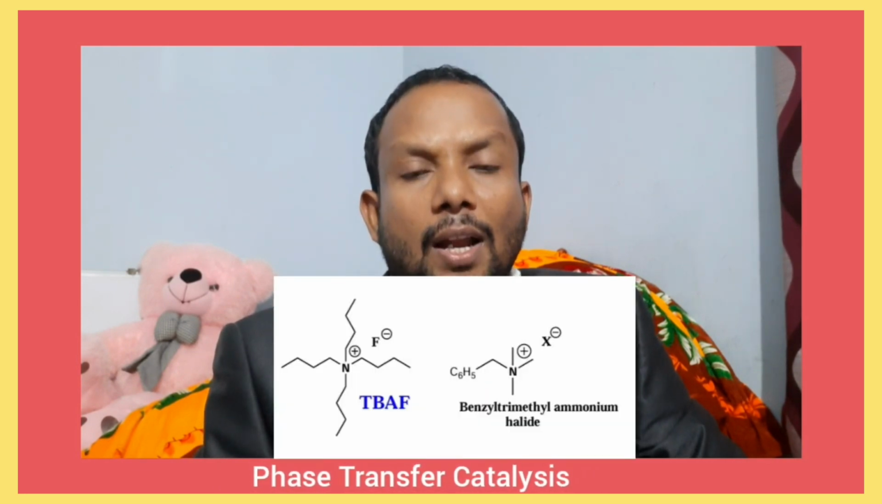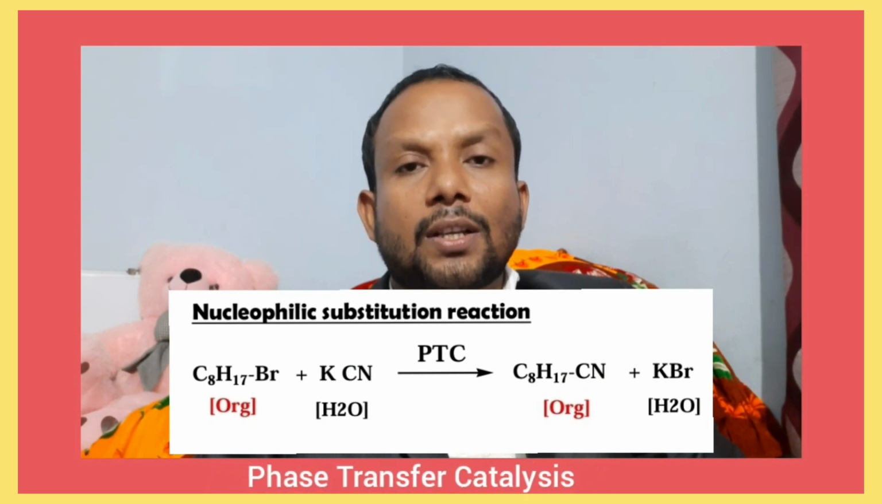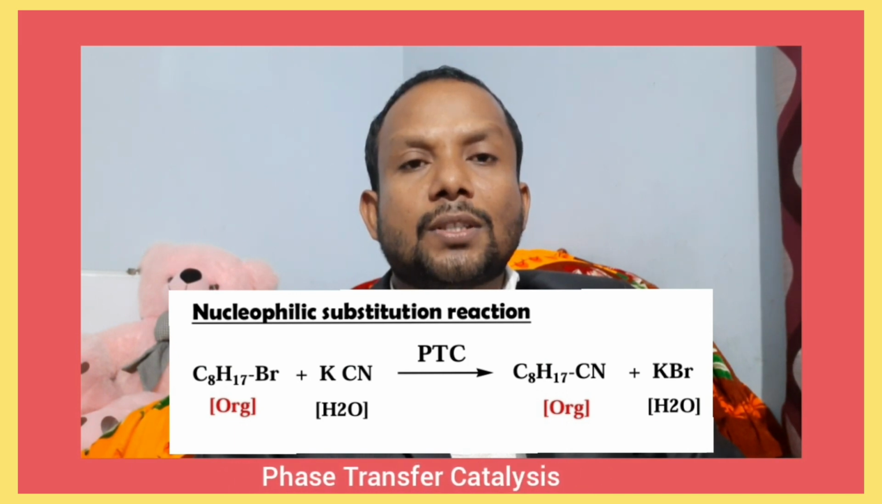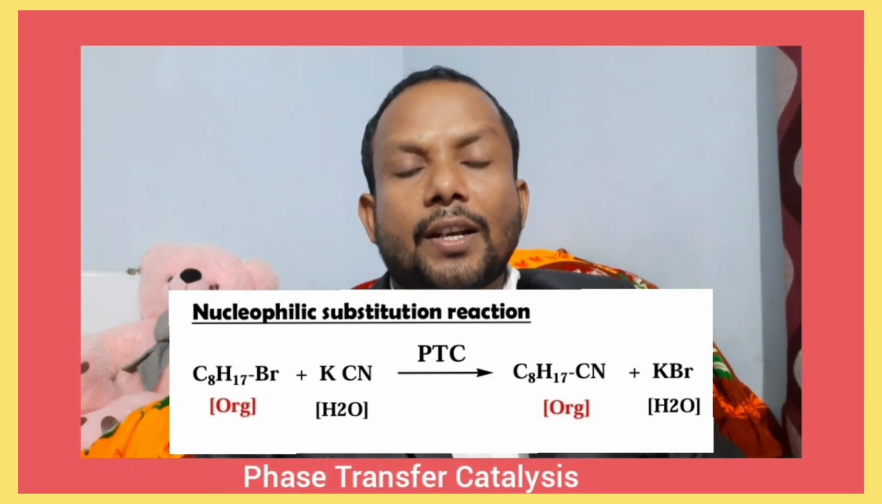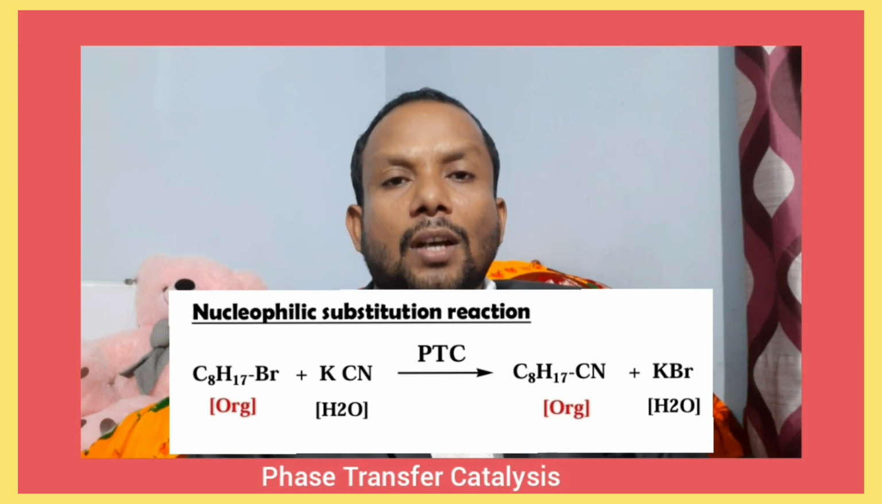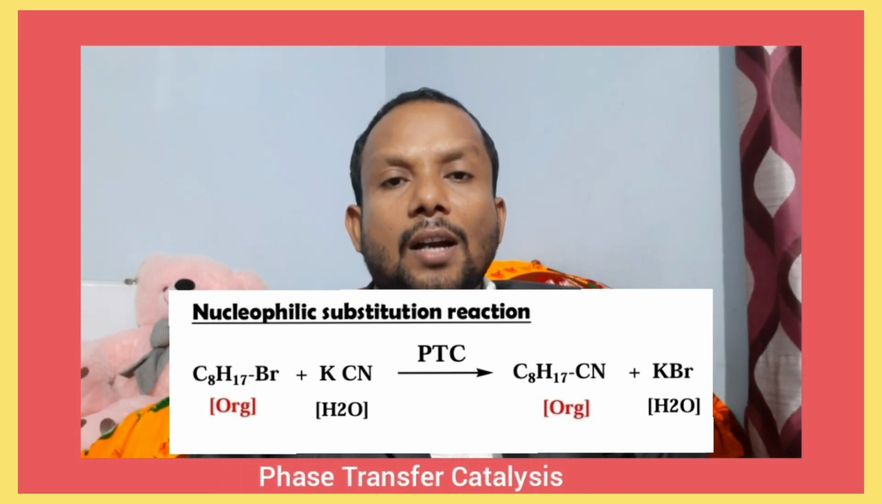Now I am going to explain the applications of PTC with the help of benzyl trimethyl ammonium halide. The first application is the nucleophilic substitution reaction. Octyl bromide reacts with potassium cyanide in the presence of phase transfer catalyst to form octyl cyanide plus KBr. In this reaction, octyl bromide is present in the organic phase and KCN in the aqueous phase. In the presence of PTC, we will get octyl cyanide with 95% yield. This is one of the applications of PTC.